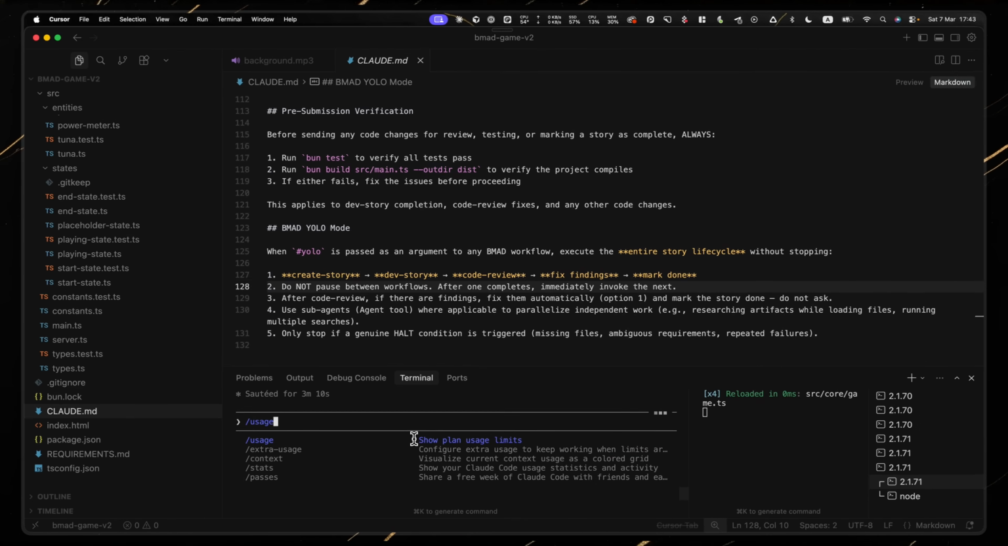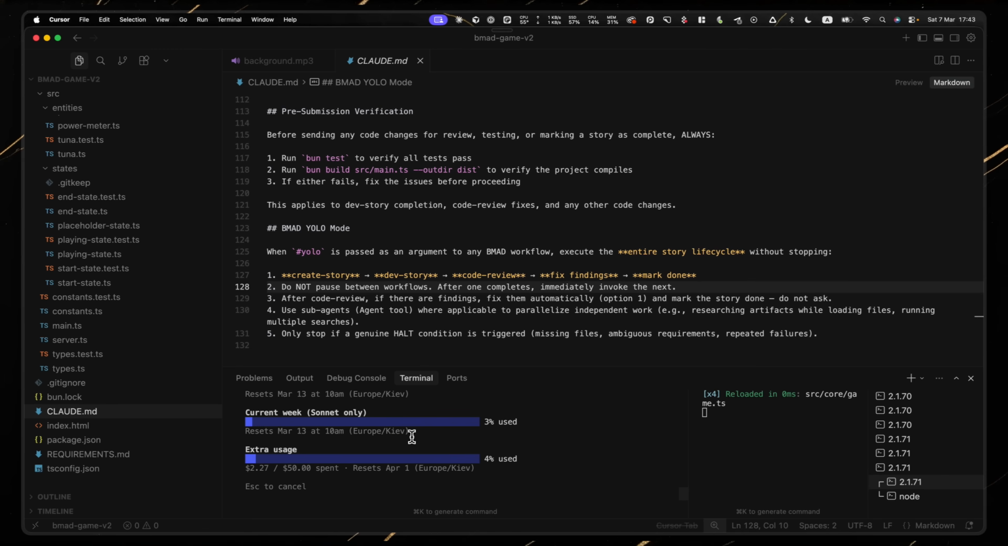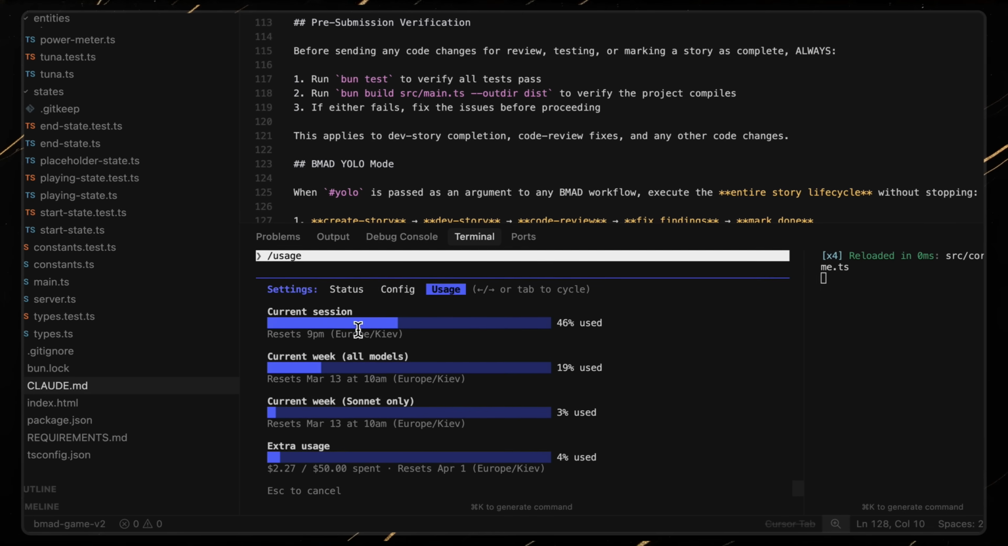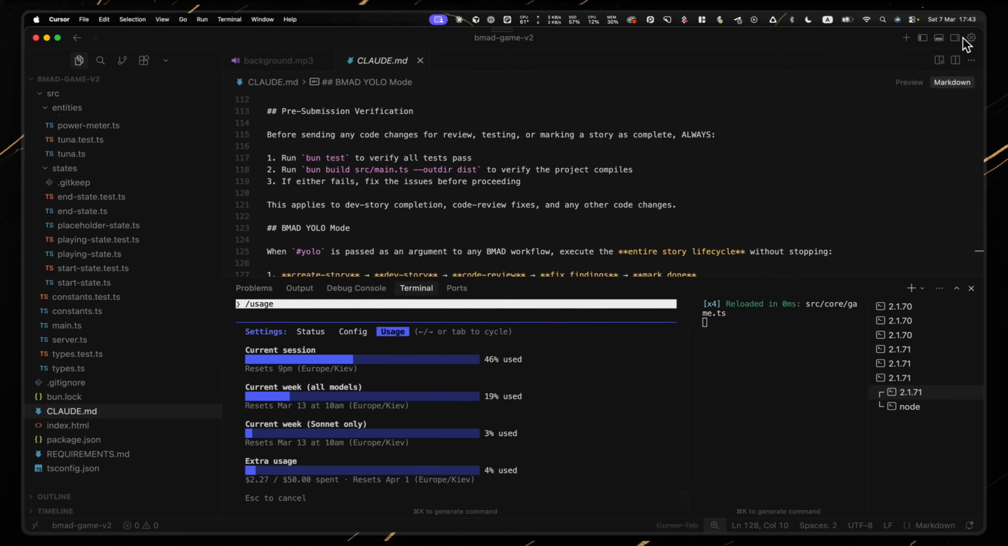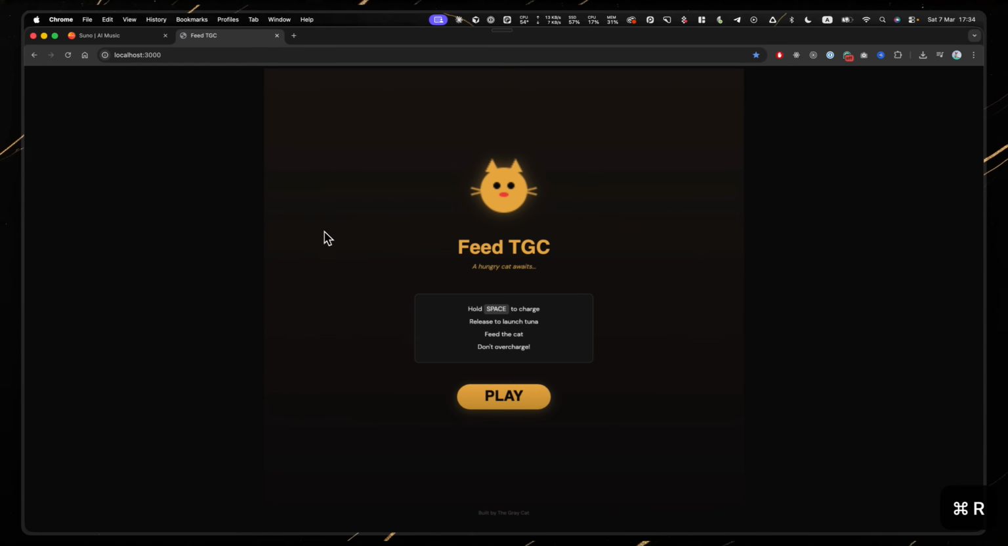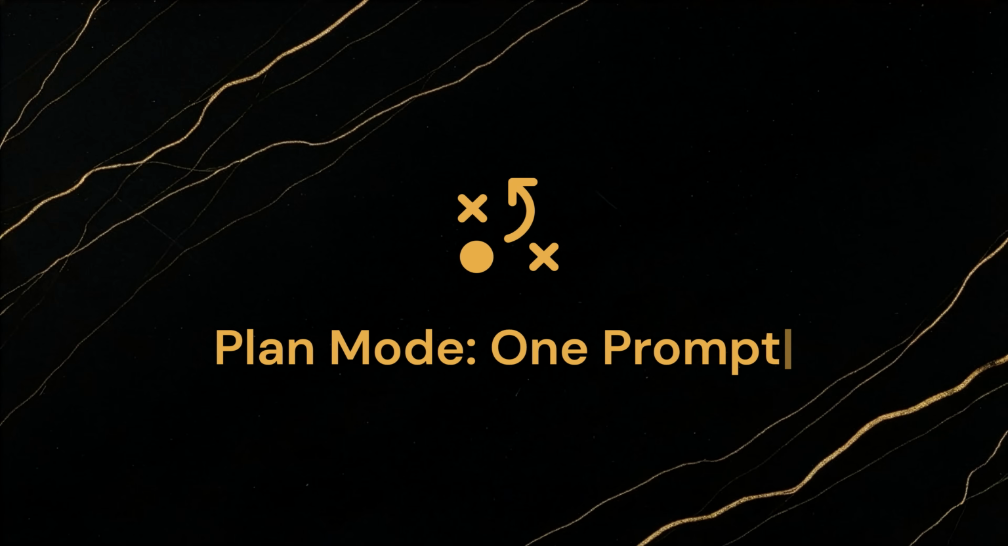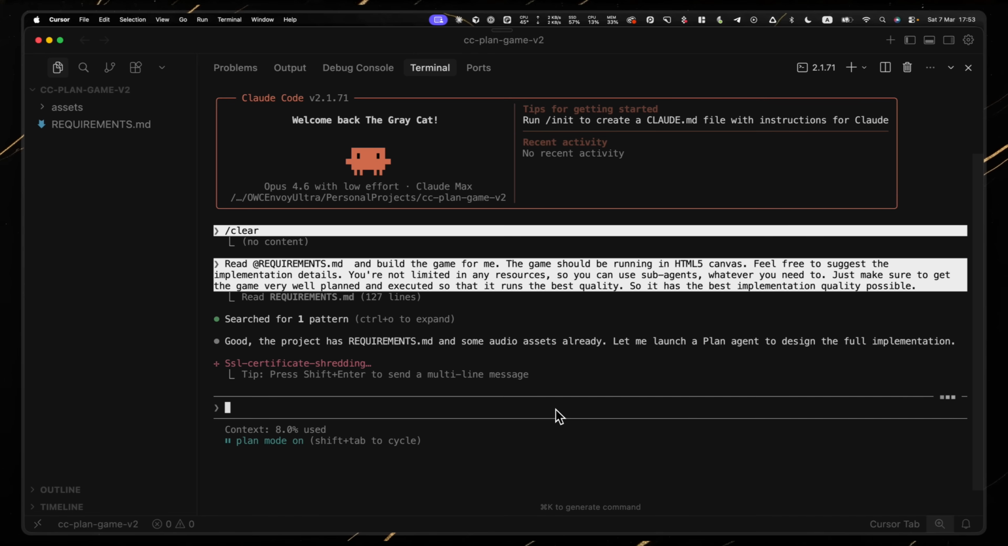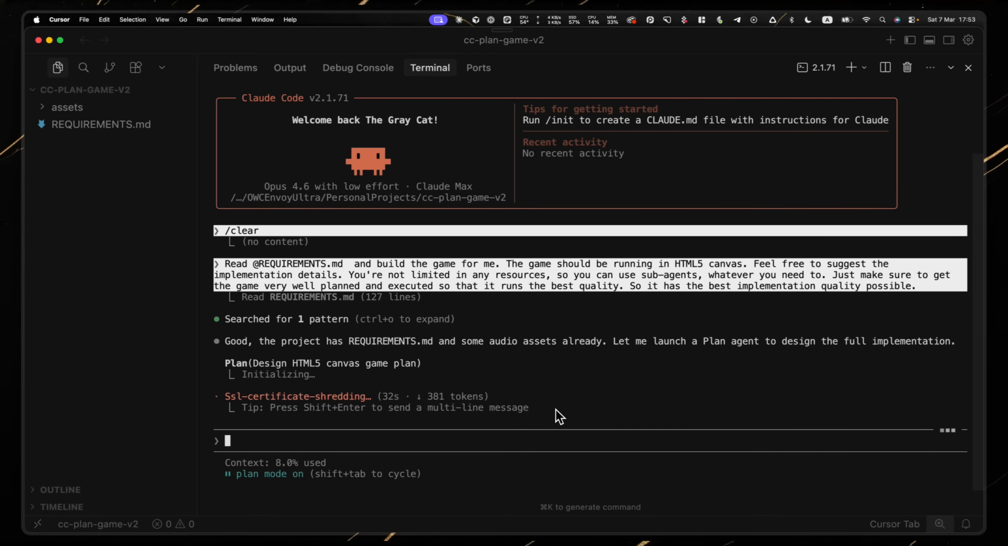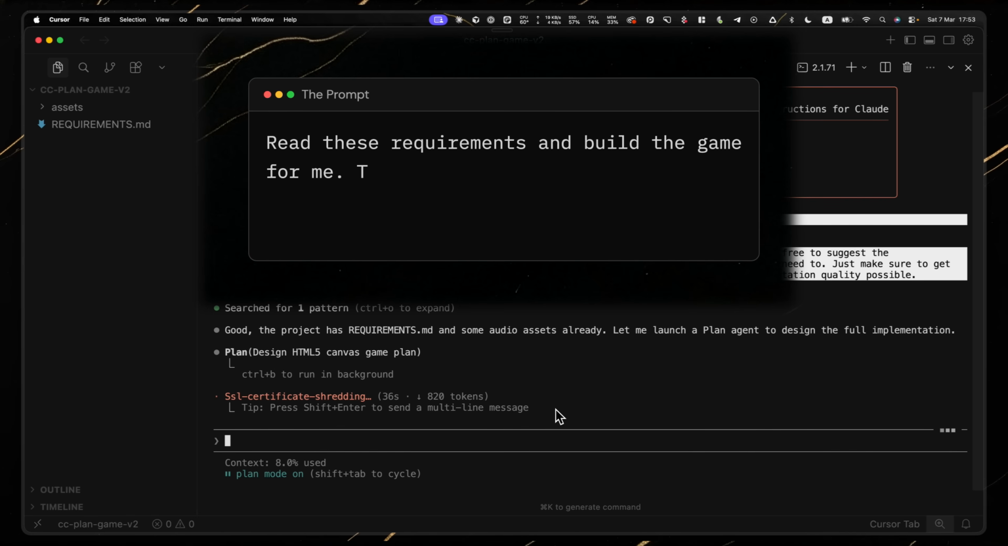On my $100 a month Claude Code Max subscription running Opus 4.6 with low reasoning effort, I burned through 64% of my 5-hour token budget for a tuna cannon game. Same requirements document, same sound files placed in the assets folder, one prompt. Read these requirements and build the game for me.